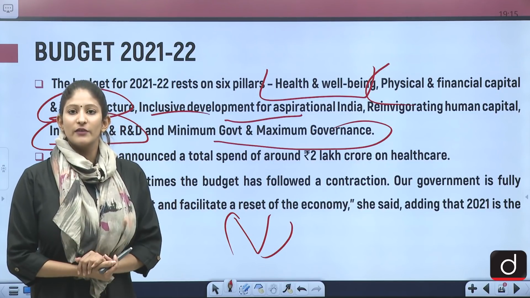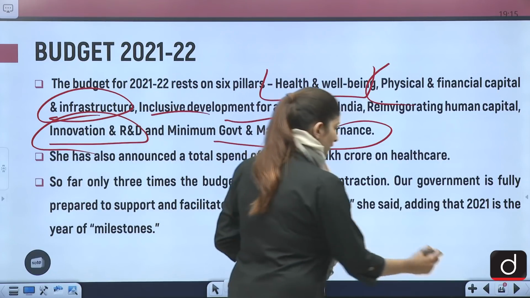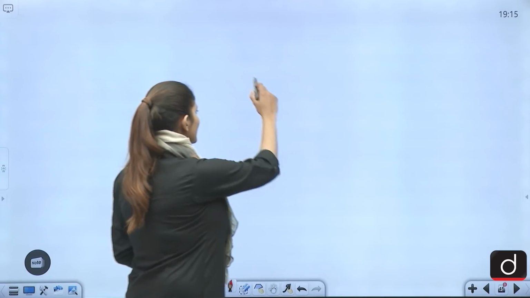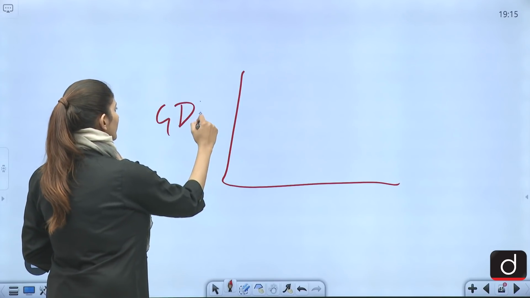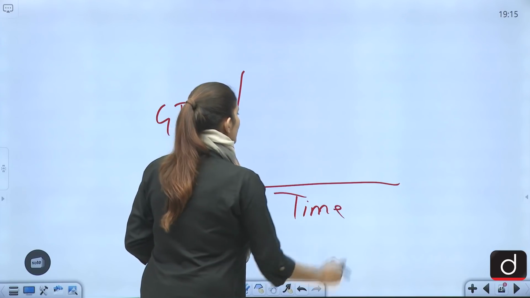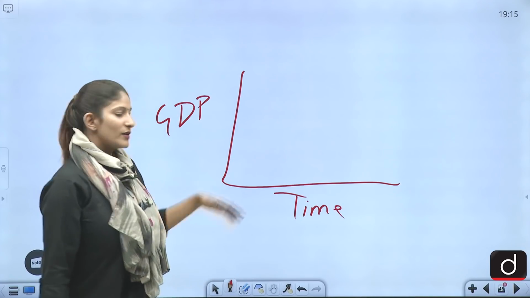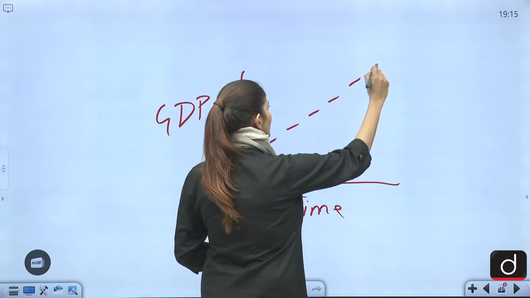What is a V-shaped recovery? V-shaped recovery, I'm going to draw a chart here for you. That's the chart. Here is the GDP and here is the time. Alright, so this is the entire situation. Suppose this is the imaginary GDP going upside, right?